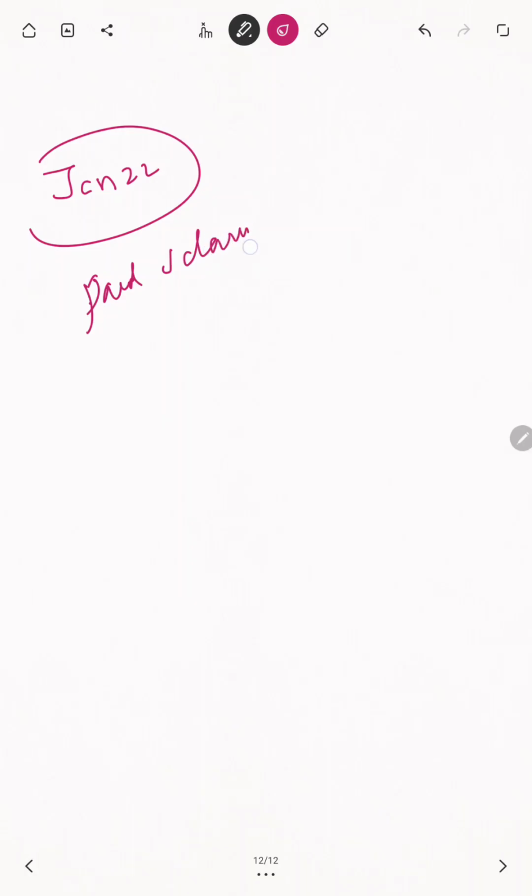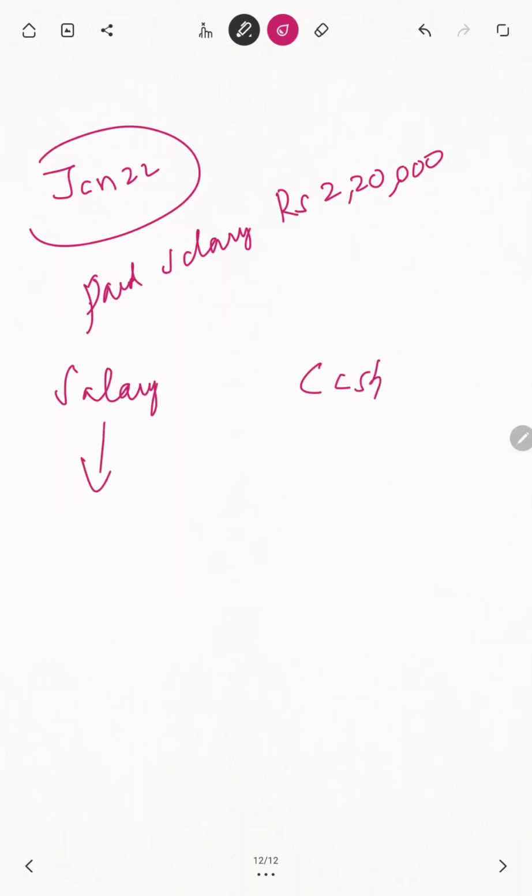Paid salary rupees 2,20,000. Then what happened? 2,20,000 is what? Salary amount. From the Sridhar & Co. point of view, salary is a nominal account. Then another one is cash. Salary they are paying to the staff. It's an expense for the firm.